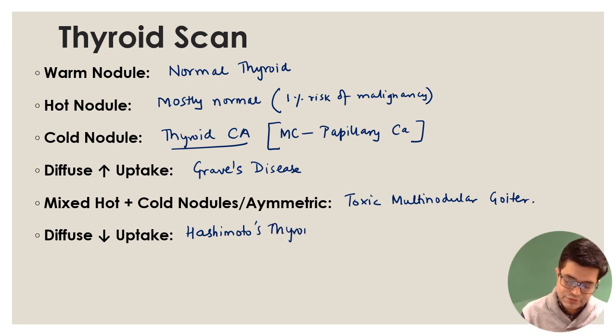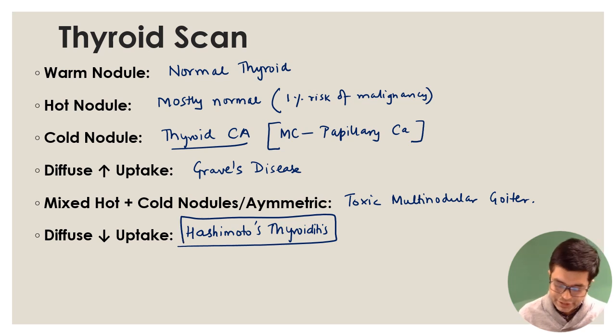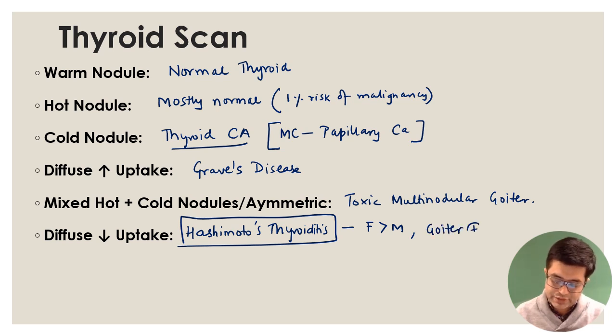Hashimoto's thyroiditis. We are not discussing Hashimoto's thyroiditis separately, but a few points about it you can remember. It is a common cause of hypothyroidism in middle-aged females. It is more common in females compared to males. Second, in these patients, goiter is often present.